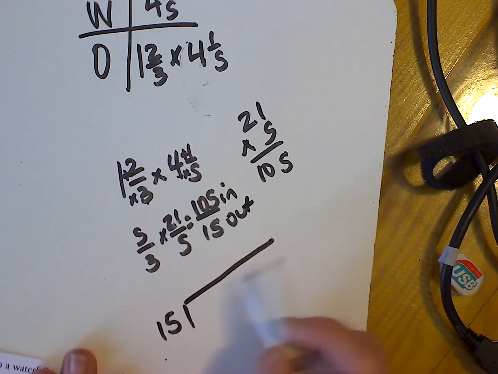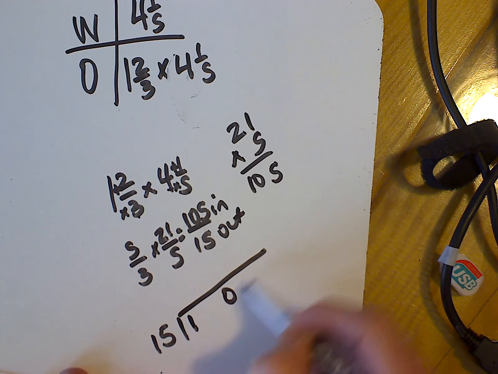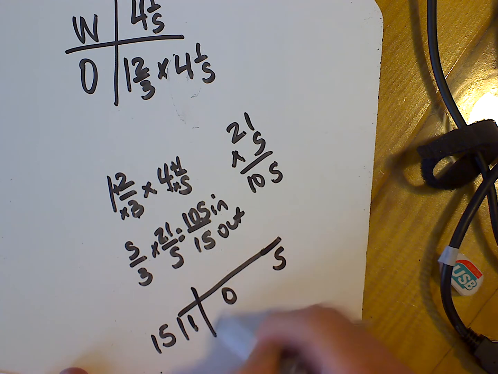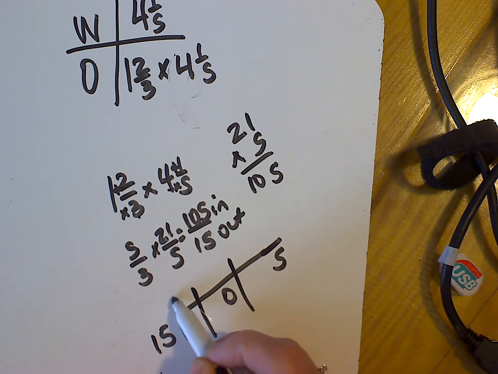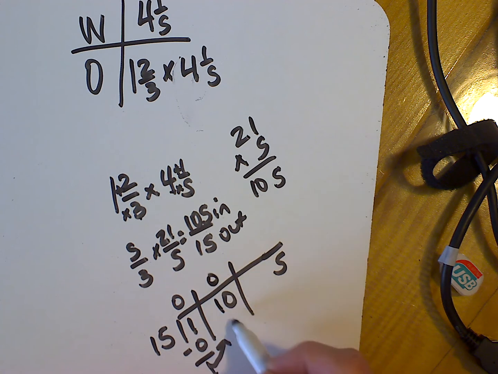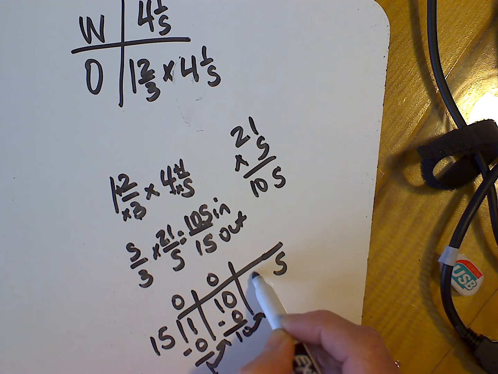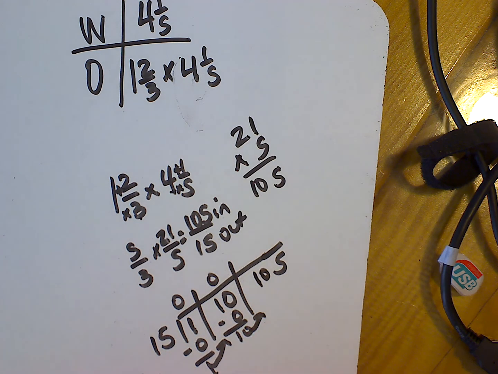Work that part of my problem out. 15 goes into 105. Well, it goes into 1 0 times, a 0 on the top and the bottom. And slide. 15 does not go into 10 either, so a 0 on the top and the bottom. And slide. Now to figure out how many times 15 will go into 105.